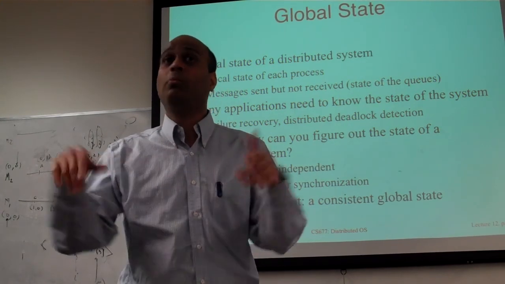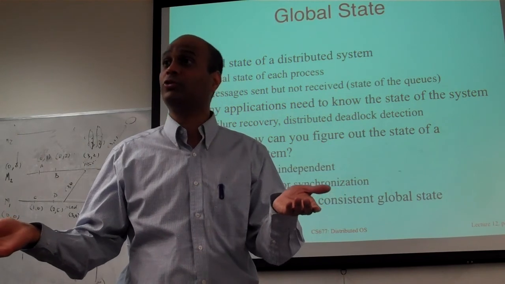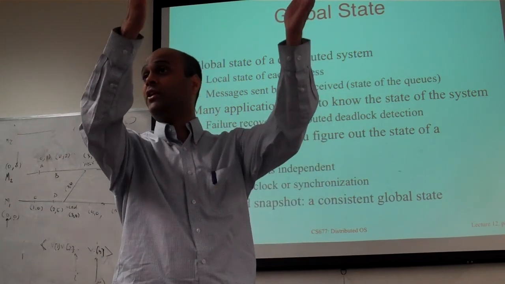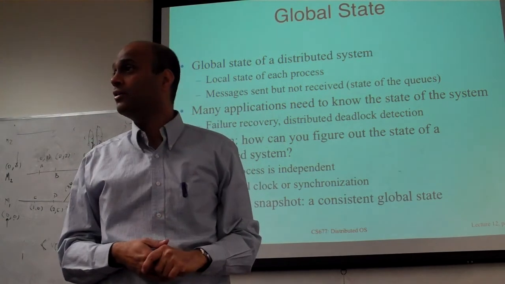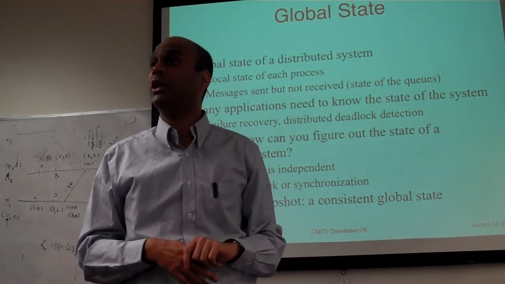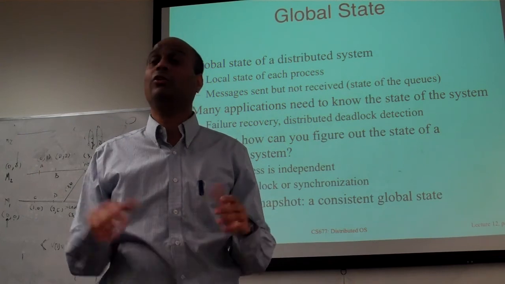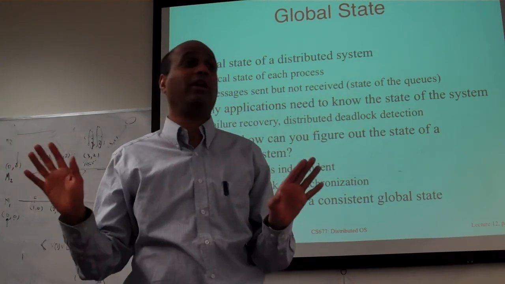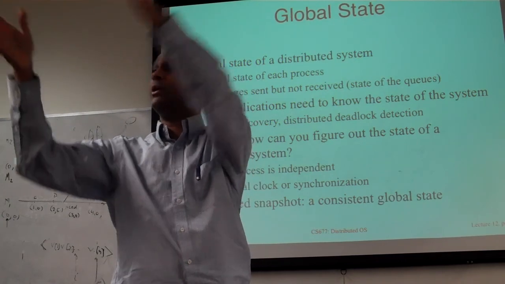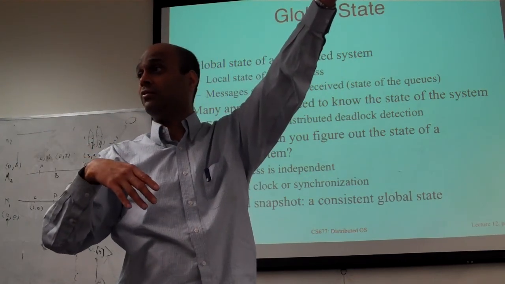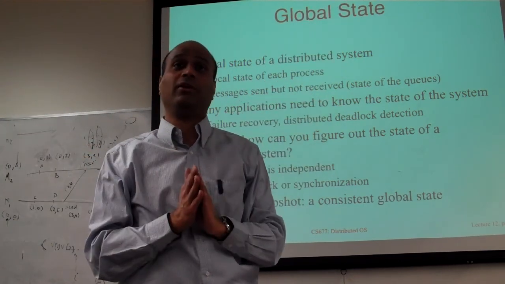No bird should appear in two snapshots. It shouldn't be the case that you took a picture here, there's a bird flying that way, now you take a picture here, and that bird has reappeared. Now a bird shows up in two snapshots, that's not consistent. Neither do you want the opposite, that some bird is not in any snapshot. Because when you took a picture here, it was here, but when you tried to take a picture there, it came on this side of the sky, and now the bird has disappeared.